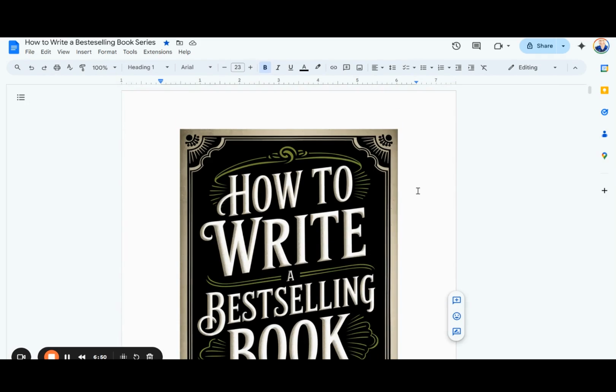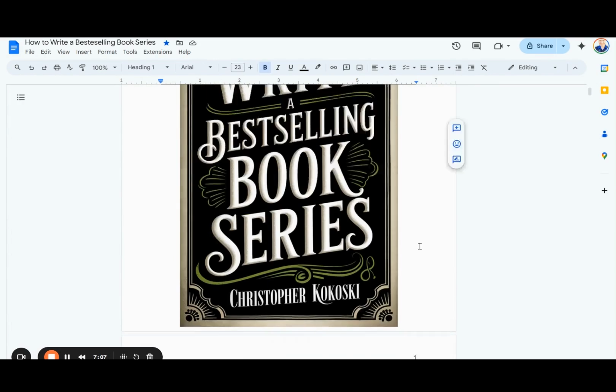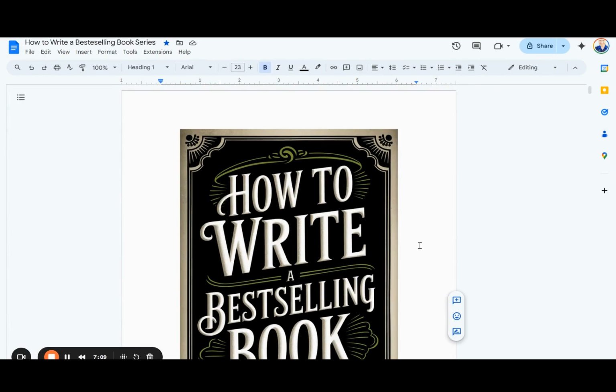You could also format this with Canva, with Designer, with different tools. You can pay somebody pretty cheaply on Fiverr to make it into an ebook format, also a hard copy format to be able to sell it on Amazon or other sites. You could turn this into an audiobook by recording it yourself, your own voice, narrating your book or novel, or hiring somebody to do that for you.